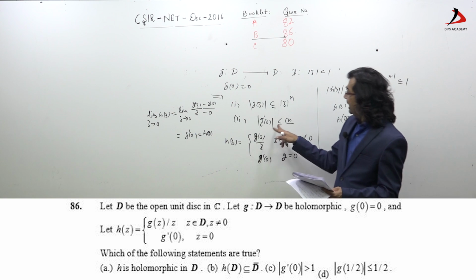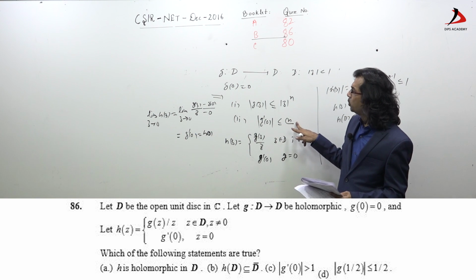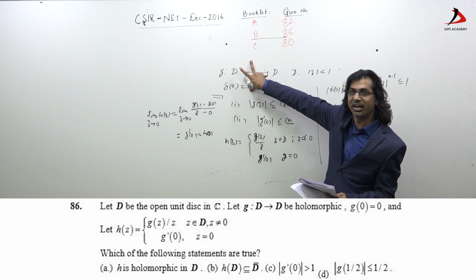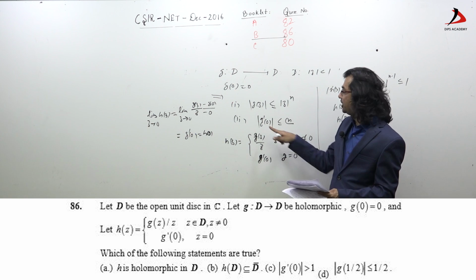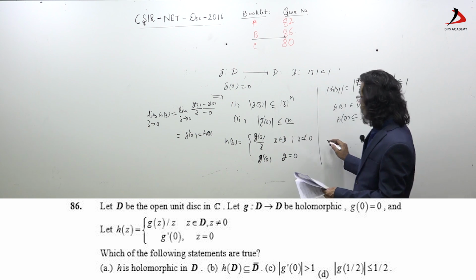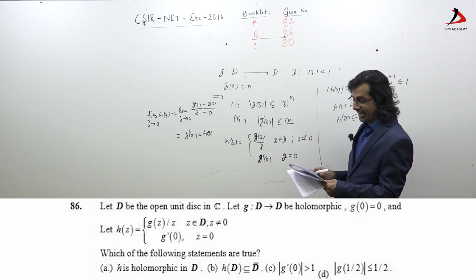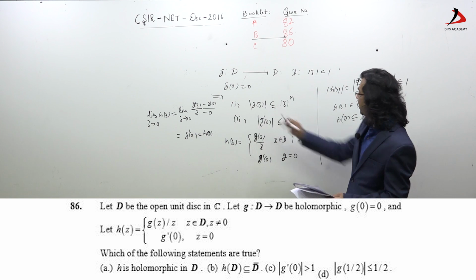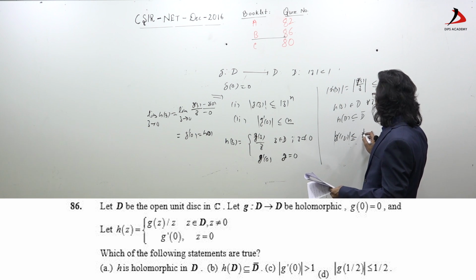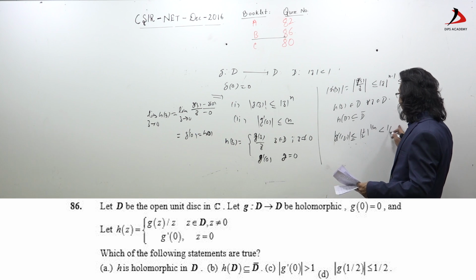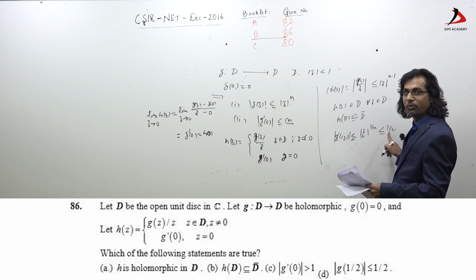Third, when I take n equal to 1, this condition is satisfied, but |g'(0)| is not greater than 1; |g'(0)| has to be less than 1. So option 3 is incorrect. And again, if I put g(1/2), this modulus is less than or equal to (1/2)^n, which is always less than or equal to 1/2. If n is 1, then equal, otherwise it is less.